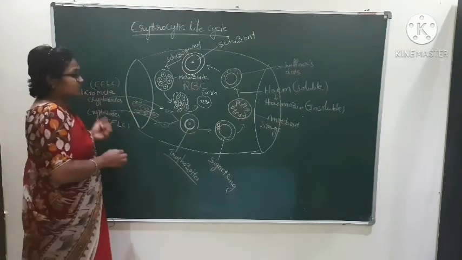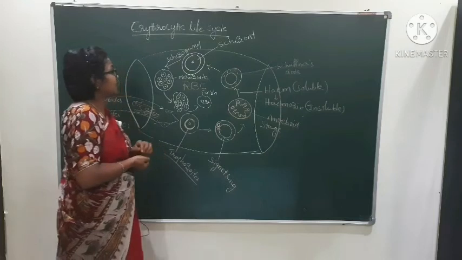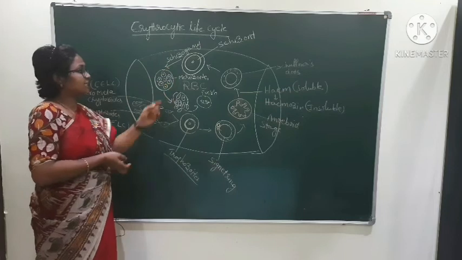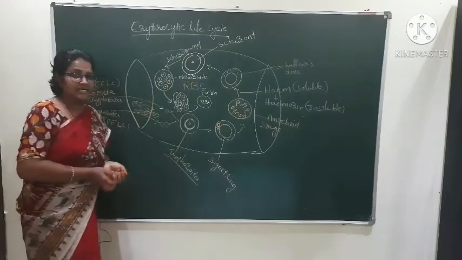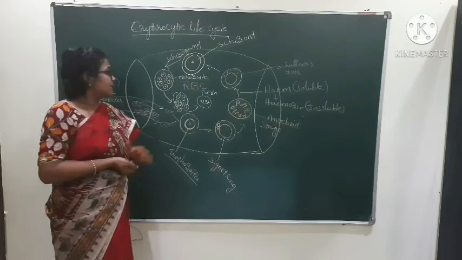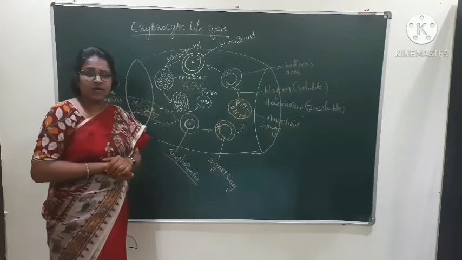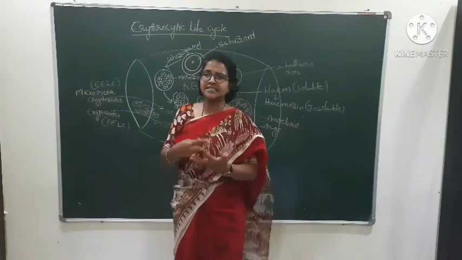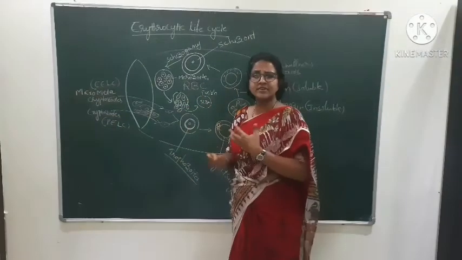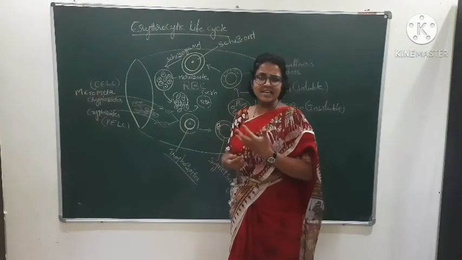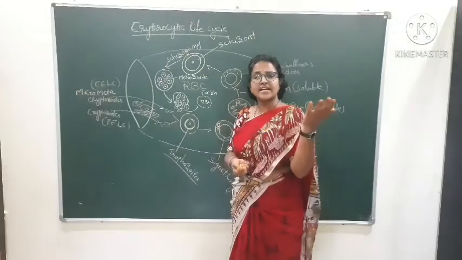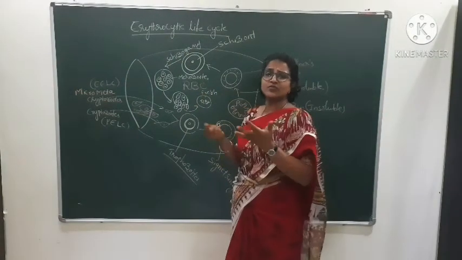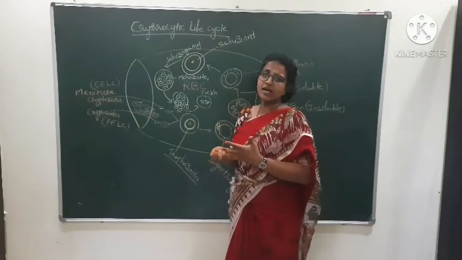Okay, my dear students, I hope all of you understand. Schizogony is nothing but asexual multiple fission. It leads to the formation of merozoites. These merozoites enter into fresh RBC. Repeated erythrocytic life cycles occur, and this takes 10 to 14 days. The appearance of malarial symptoms takes nearly 10 to 14 days after entry of the sporozoite into man, when the malarial fever occurs.